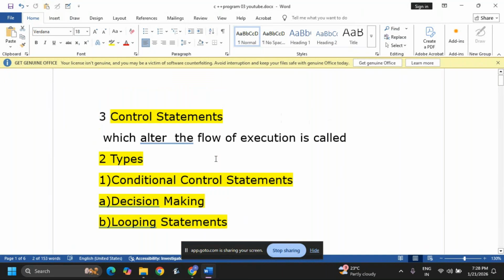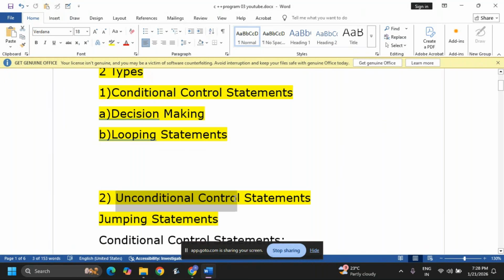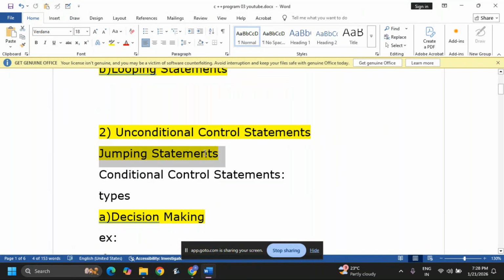Now you can see here once again. What are control statements? Statements which alter the flow of execution are called control statements. There are two types: conditional control statements and unconditional control statements. Conditional has two types: decision making and looping. Unconditional is called jumping statements.